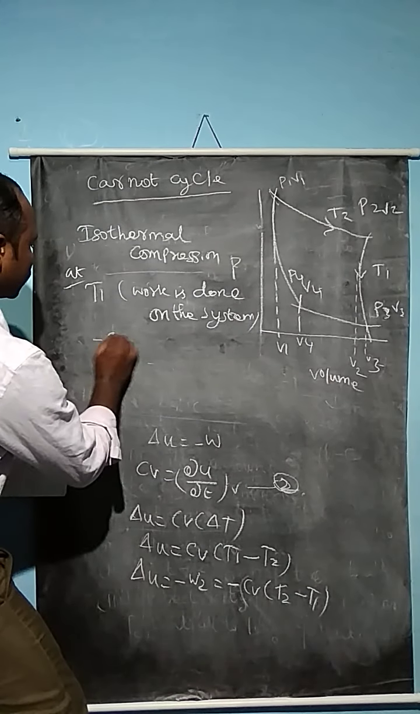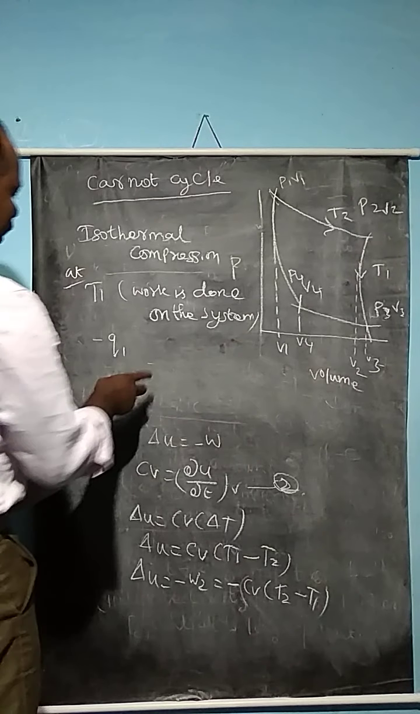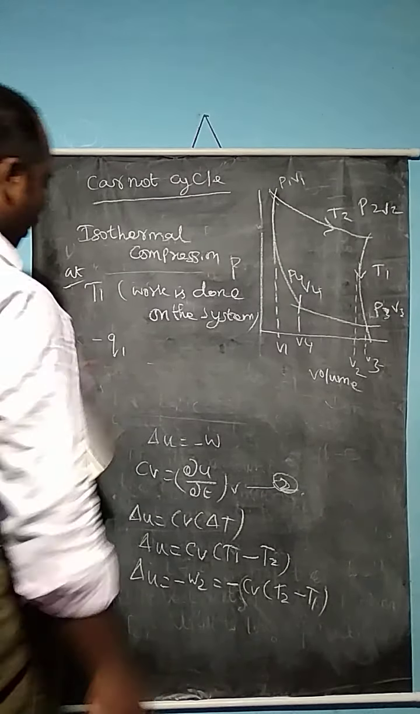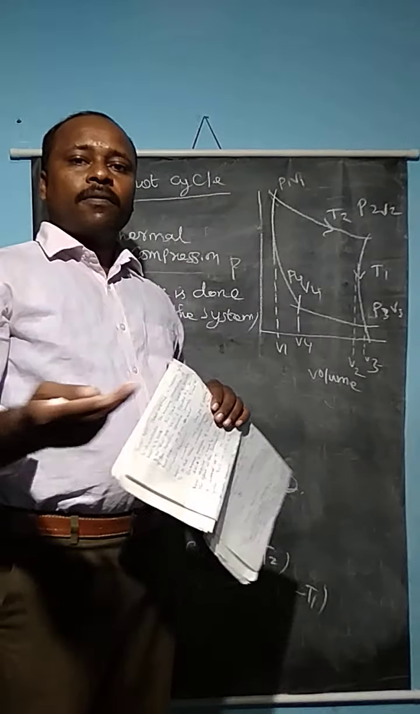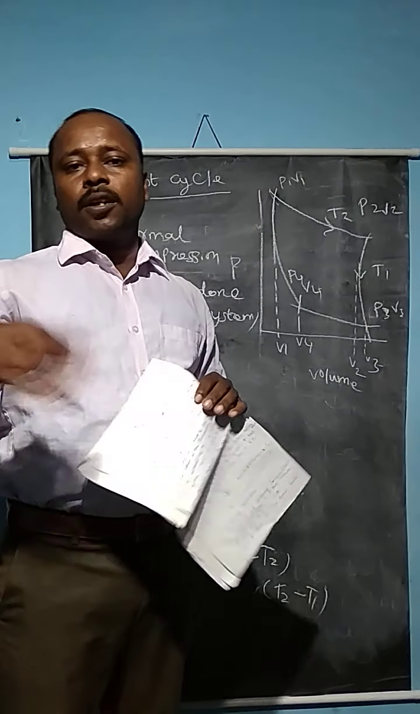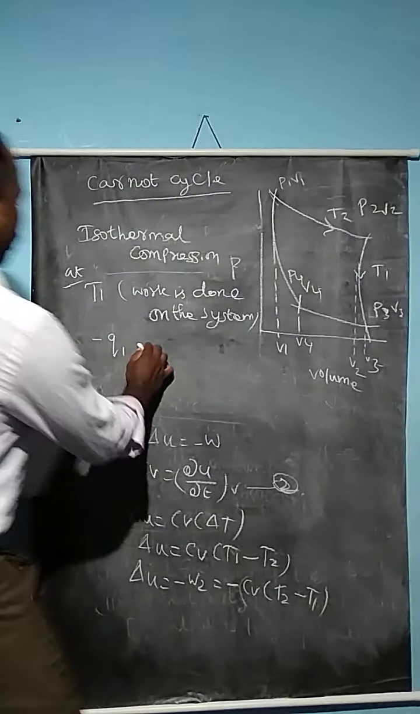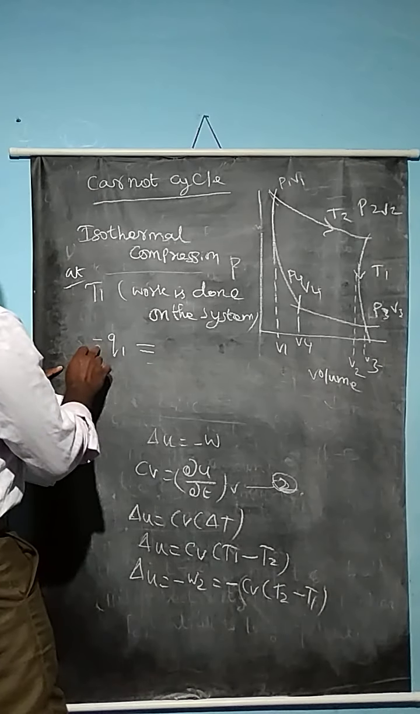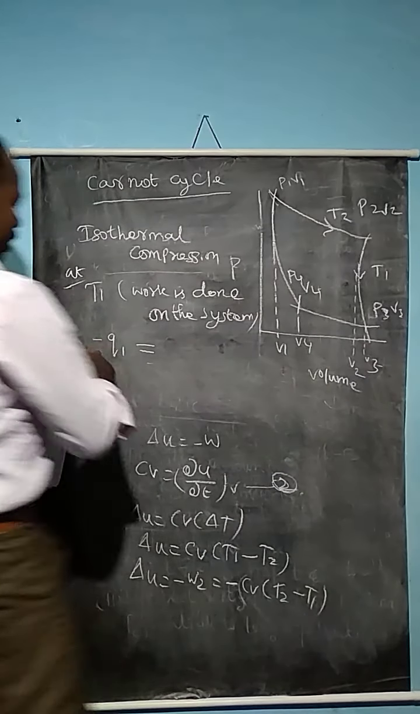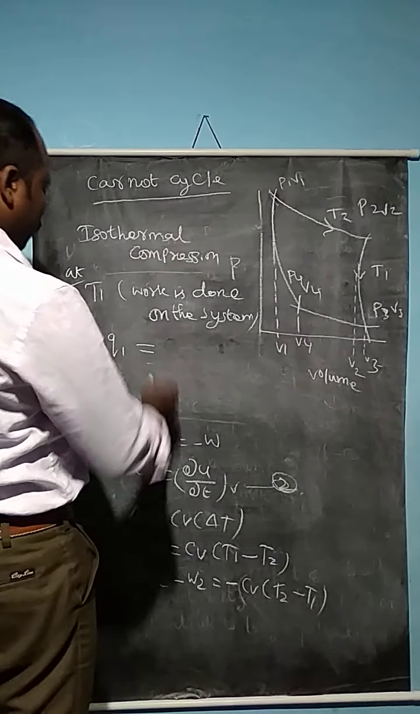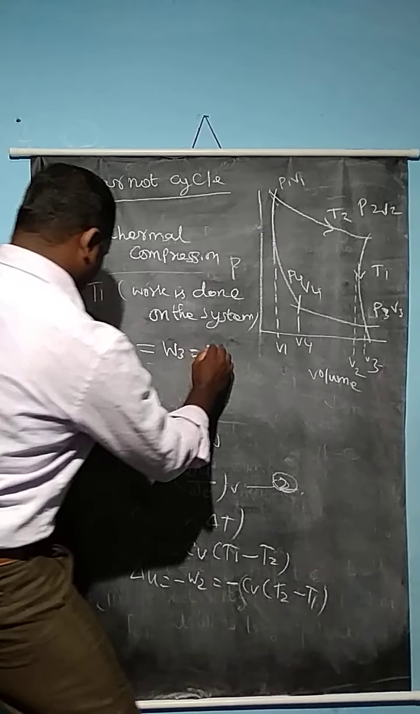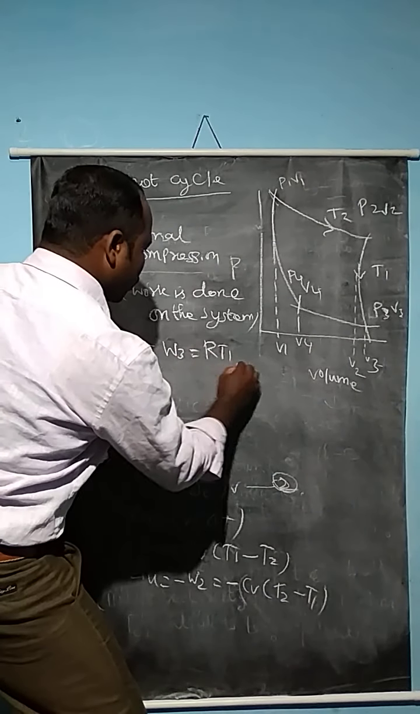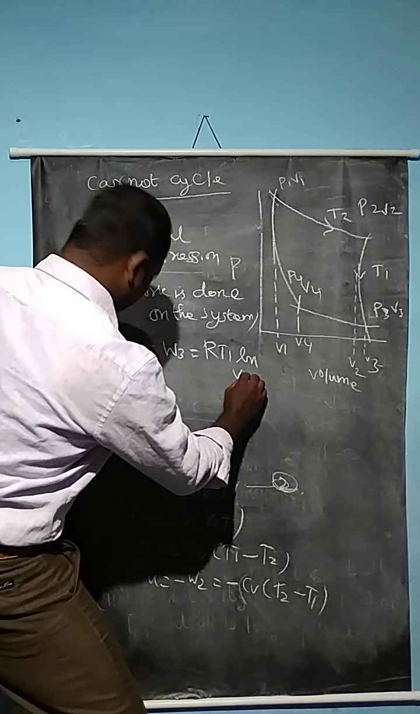So minus Q1. Here, of the heat absorbed at the higher temperature, some amount of heat is given to the surroundings when the temperature is lowered from T2 to T1. I put the minus sign on Q1 because heat is transferred from the system to the surroundings. So W3 is equal to R into T1 ln V4 divided by V3.